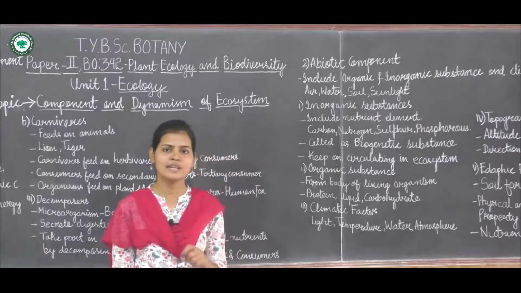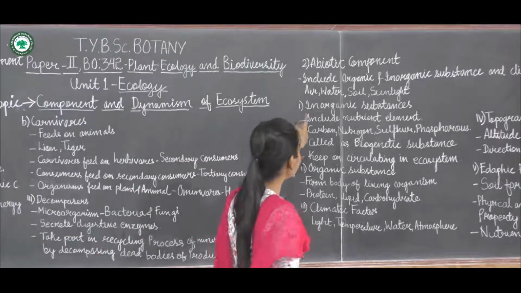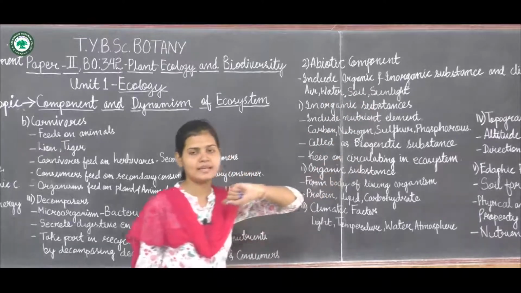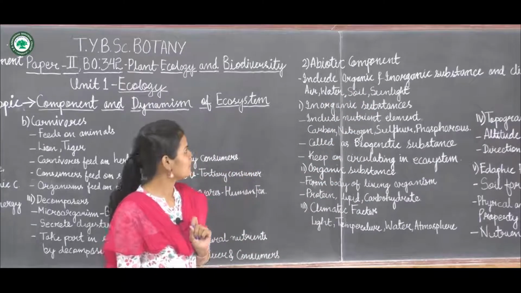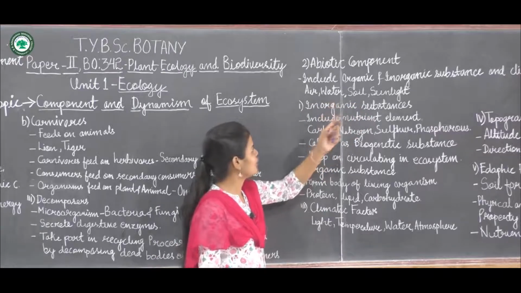These are all important, but they are non-living. It includes mostly organic and inorganic substances and climatic factors, like air, water, soil and sunlight.